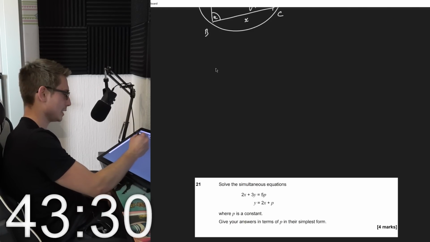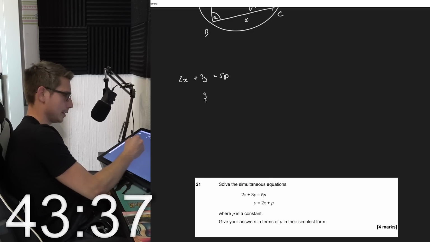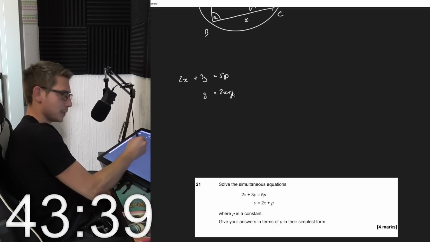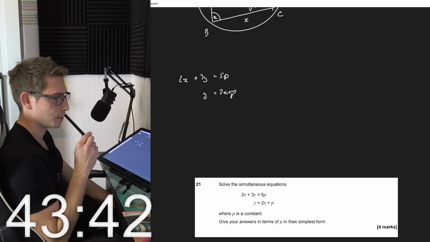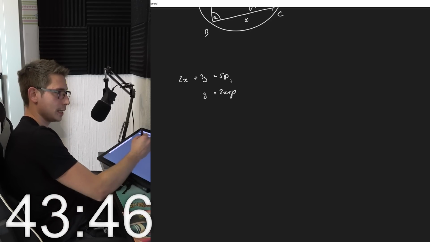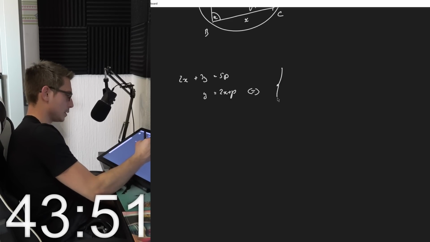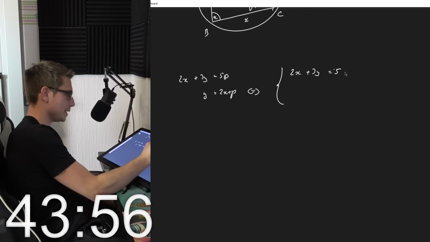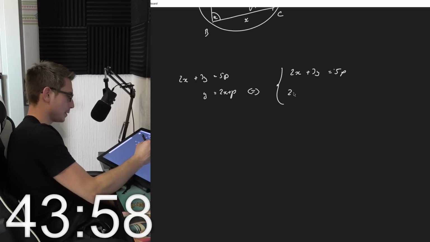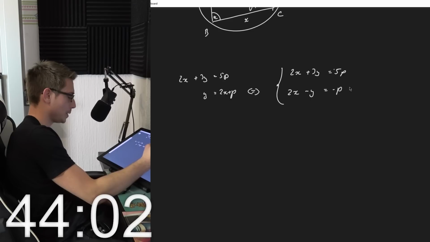Solve the simultaneous equations. 2x plus 3y is equal to 5p, and y is equal to 2x plus p. Give your answers in terms of p in their simplest form. So we got 2x plus 3y is equal to 5p, and we also got 2x minus y is equal to negative p.